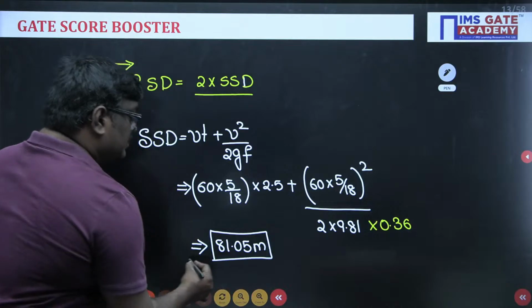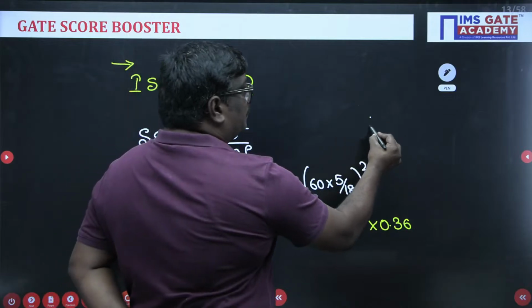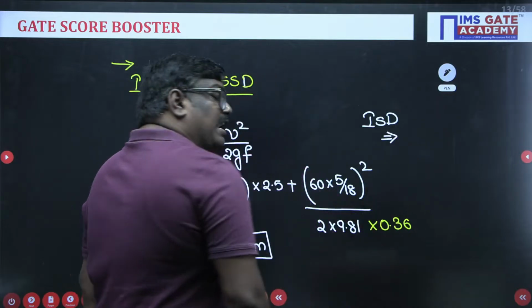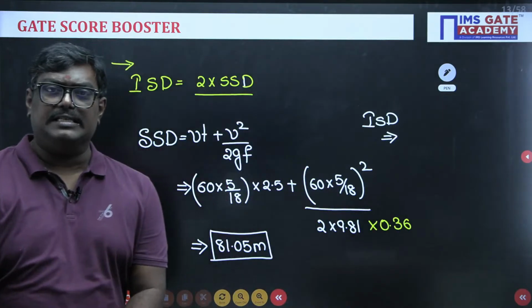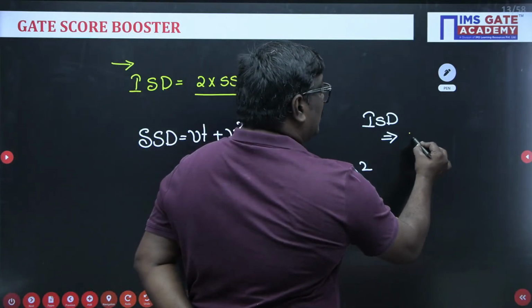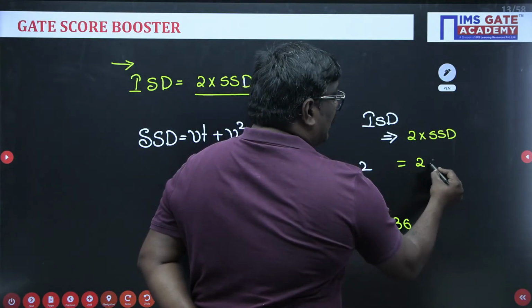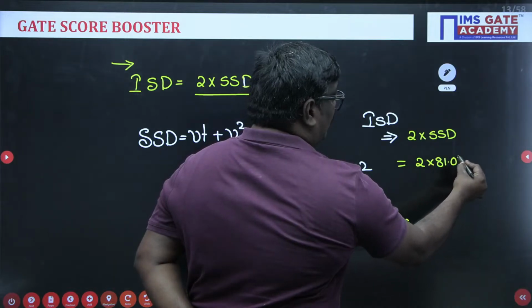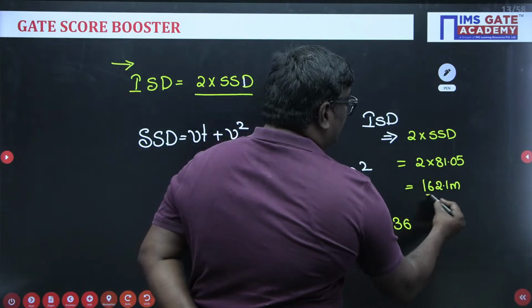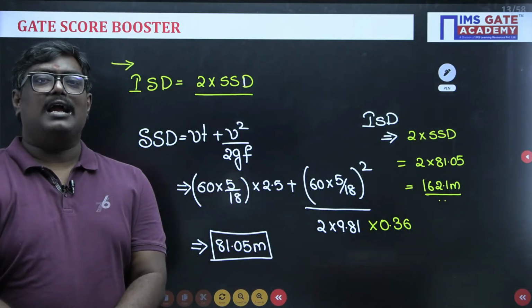So the stopping sight distance will be 81.05 meter. But in the problem, they have asked you the intermediate sight distance. The formula for intermediate sight distance, which I have told you, is twice the SSD. That will be equal to 2 into 81.05 meter, which is equal to 162.1 meter. So this is the final answer, students. Very good, Kushbu Patel and Swetanshu.